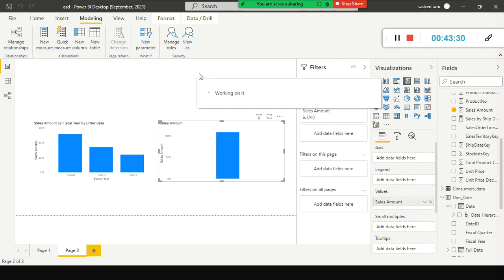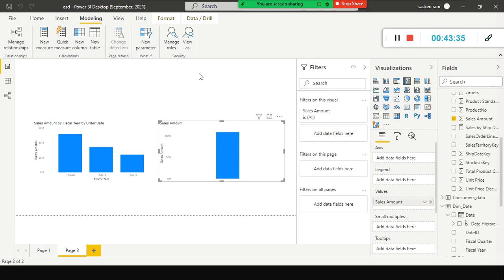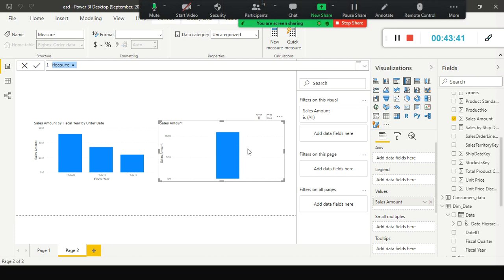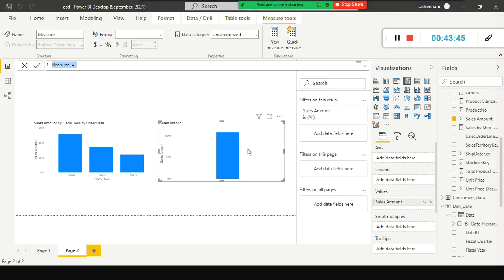We have DAX functions. Using a DAX function, you can activate the inactive relationship for this report alone. For this visual, I can activate the inactive relationship in order to display the sales amount by ship date. So how do I do that? There is a formula. There is something called CALCULATE.